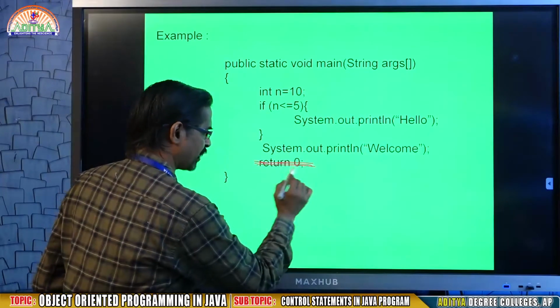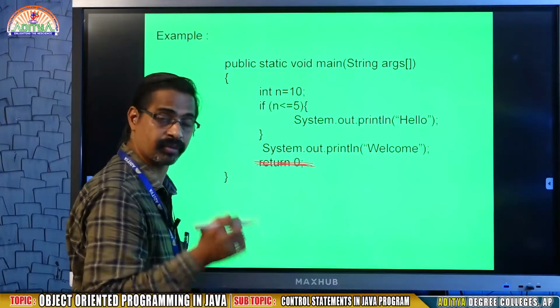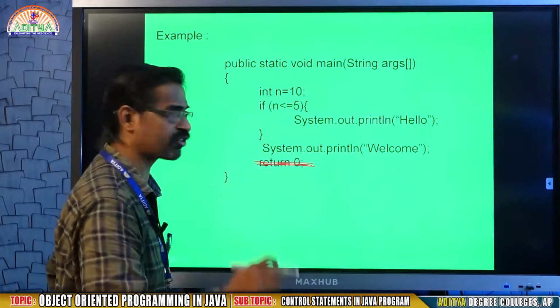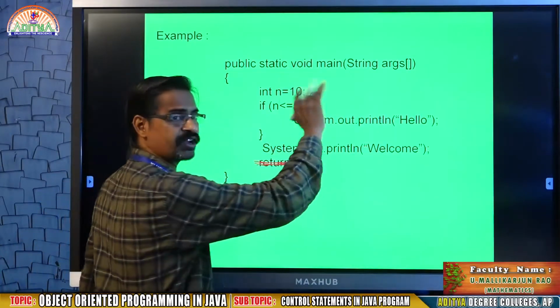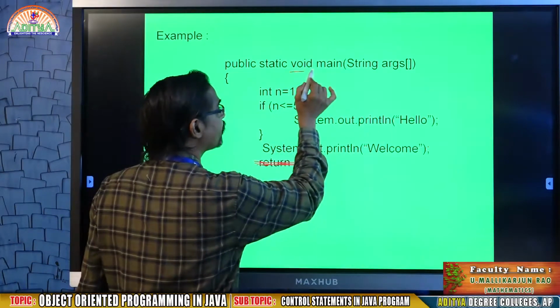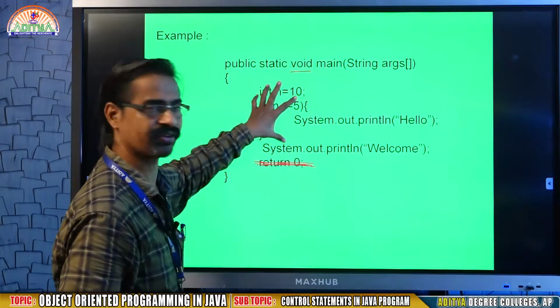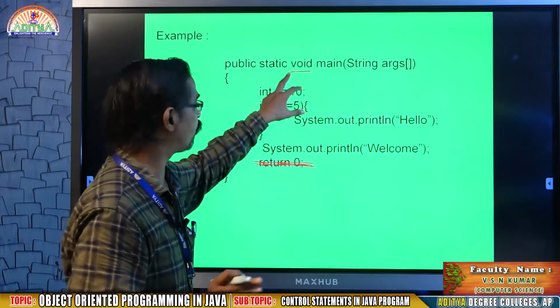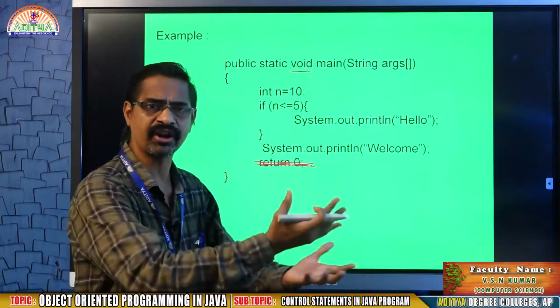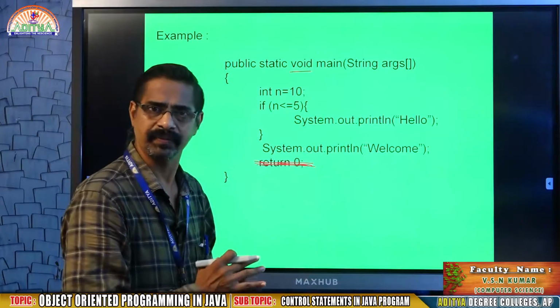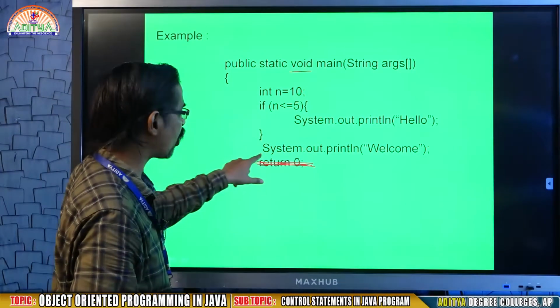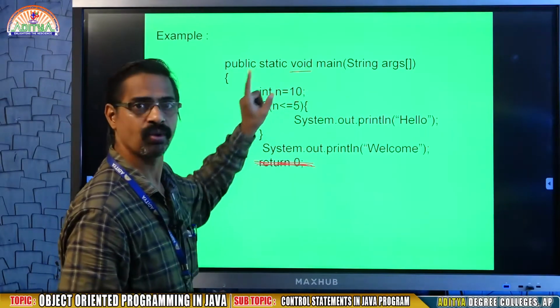So remove this line. When there is no return statement in your program, there is no need of writing int or double, only void is sufficient. Void means nothing, empty. That means my function is not returning any value, that's why I mentioned void.